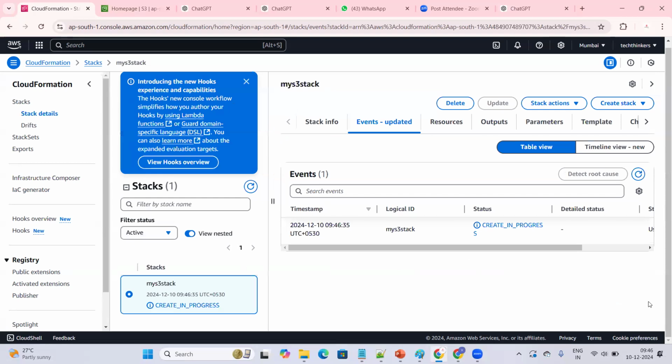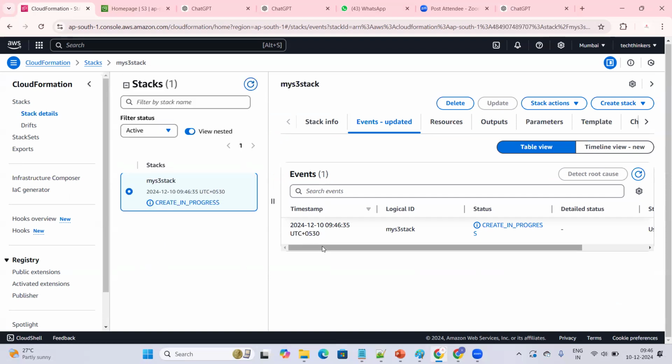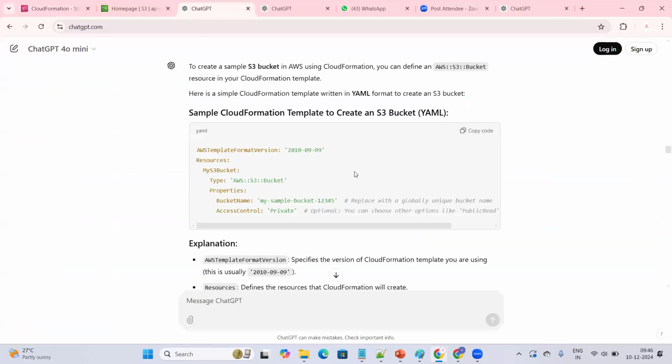That's it. I've given some code and asked it to create the infra. You can see now whether the infra will be created or not. So what is the code that we have provided? We are asking to create a bucket, my S3 bucket. This is the name. This is how the syntax must be provided. My S3 bucket, type, properties, bucket name, access control. This is the bucket name. The properties of the bucket are being provided.